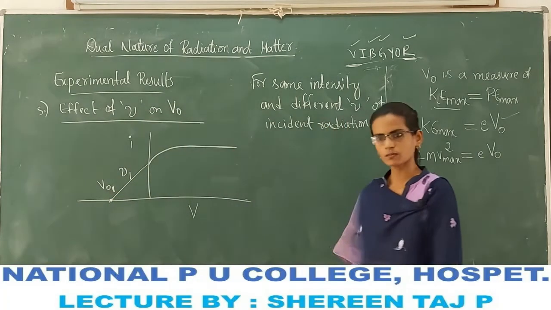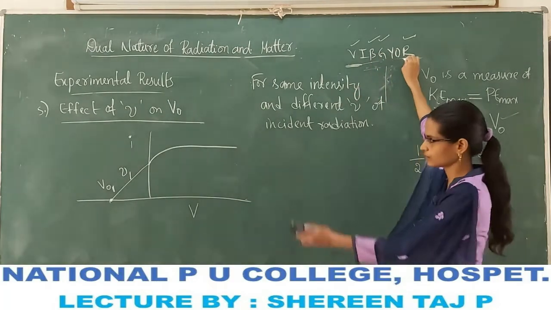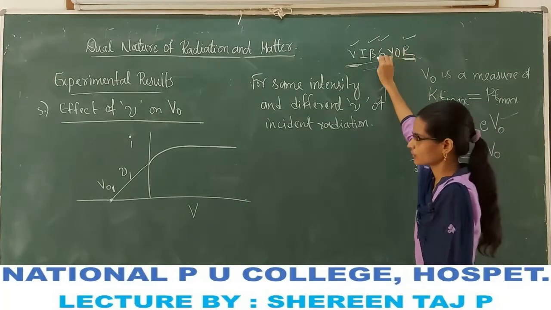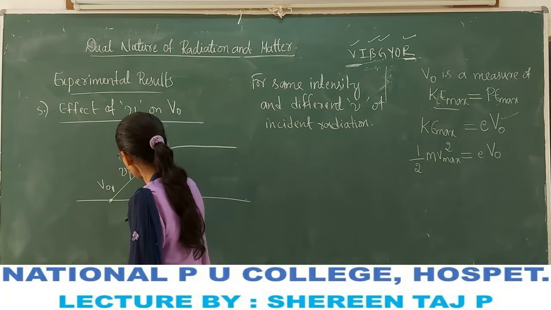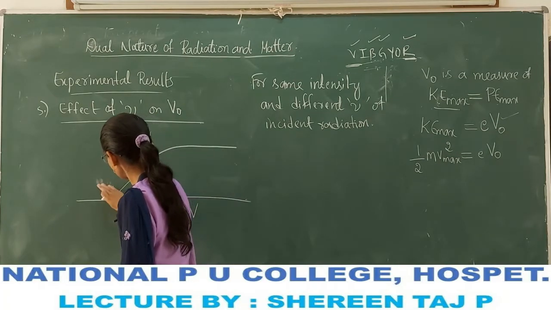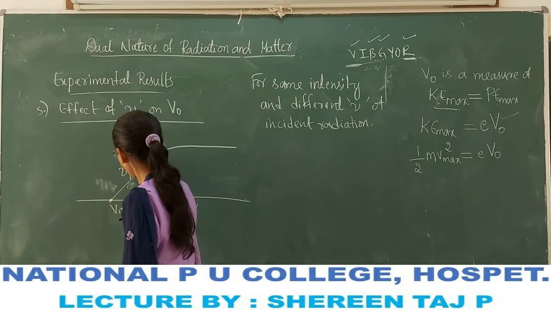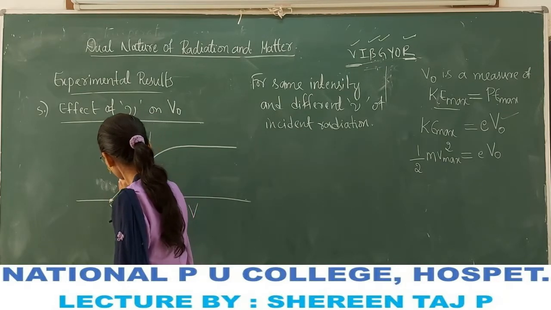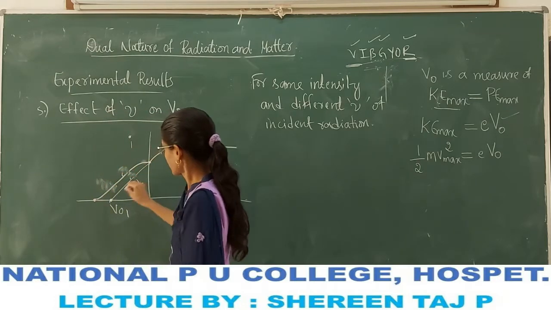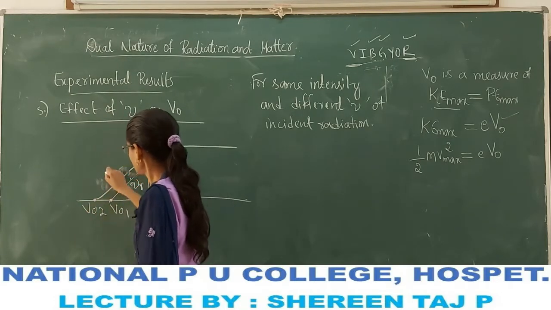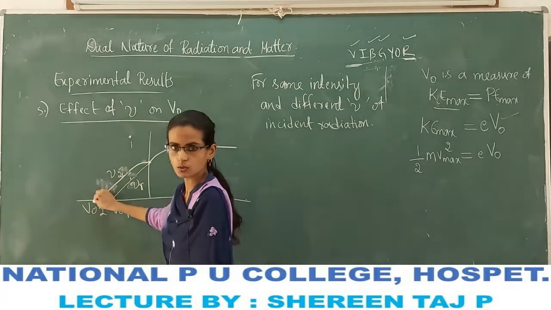If you perform the experiment for another frequency, suppose you did it for red and now for green, which is a higher frequency, then the stopping potential also increases.